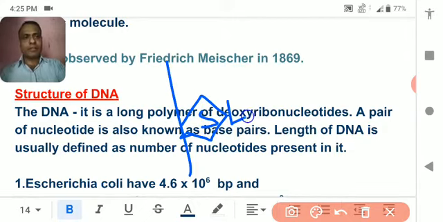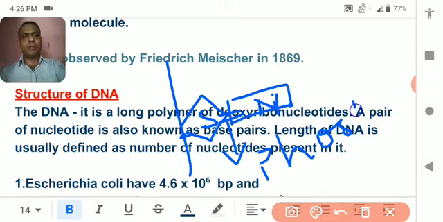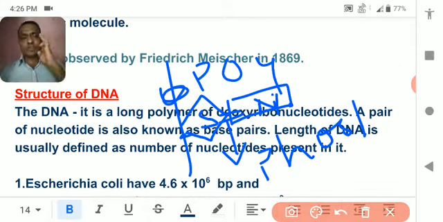Along with the pentose sugar there will be a nitrogen base, and the pentose sugar is attached to the nitrogen base by a bond, I will explain. And here there is another phosphate group, that is PO4 or phosphoric acid. So three things together make one nucleotide.